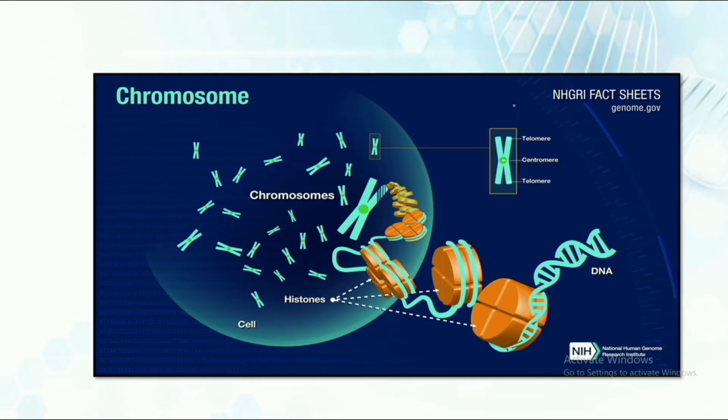So what is a chromosome now? The chromosome is actually the compressed form of the DNA. As you can see in the figure, the chromosome has telomeres at the ends and the centromere in the middle. We will discuss the structure of the chromosome in the subsequent videos. And this DNA is packed into the chromosome with the help of the histones. And what are histones? Histones are DNA binding proteins.